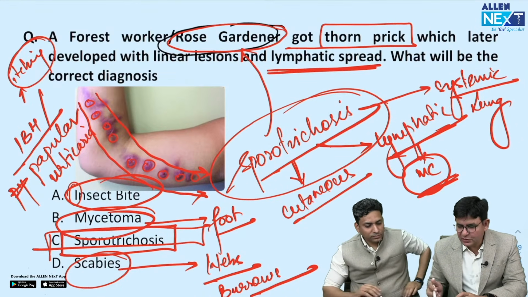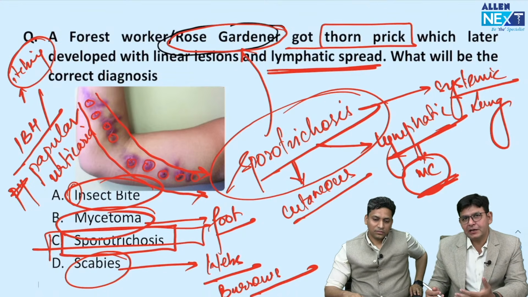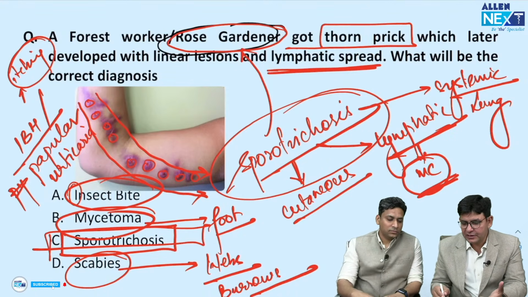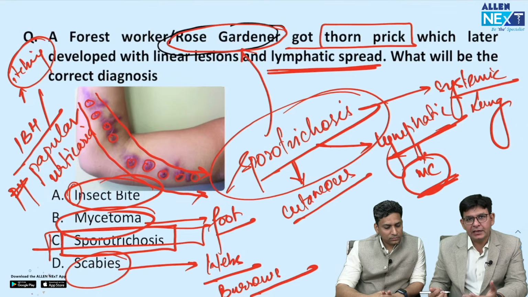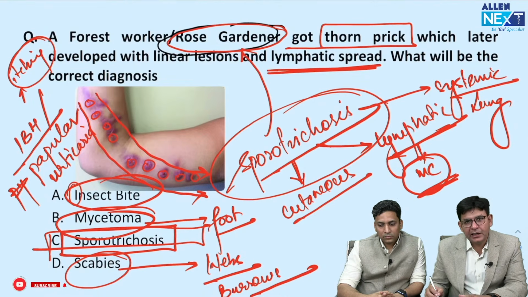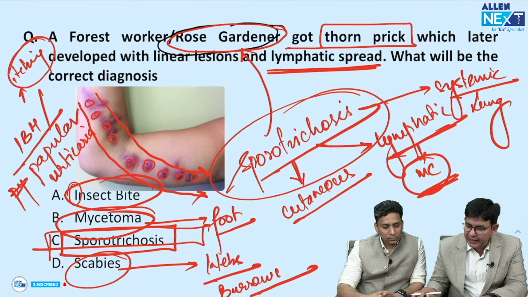So guys, this is also one of the questions that sir will ask, which is coming again and again in various fashions, like these linear nodules, which sir has already told you. The organism for this is a dimorphic fungus, which you know, and that is Sporothrix schenckii. Fine. So this particular one is the organism, and it's a dimorphic fungus.